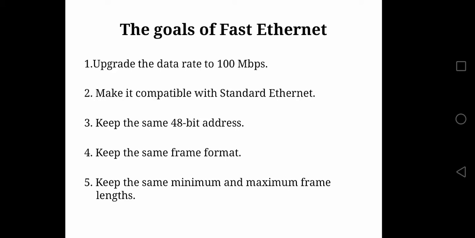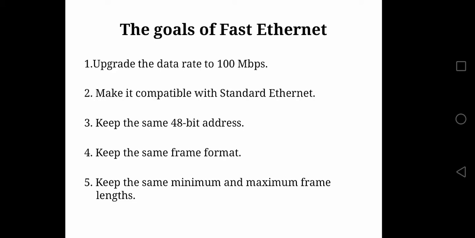The fourth goal is keep the same frame format. The frame format of Fast Ethernet is the same as that of standard Ethernet. Let us recall the fields of the frame format. The first one is preamble, then the start frame delimiter, then destination address. After that we had the source address field, then the length field, then data and padding, and the last field was CRC. The same frame format is used for Fast Ethernet.